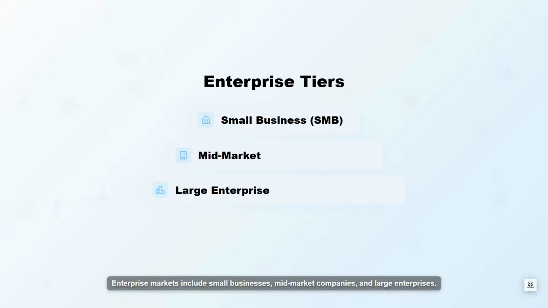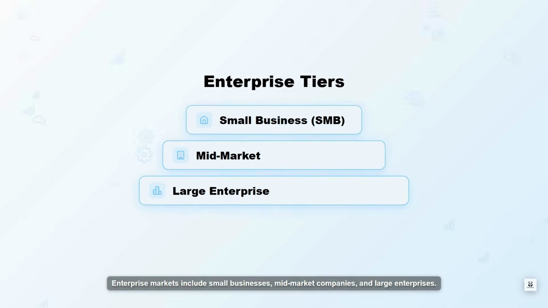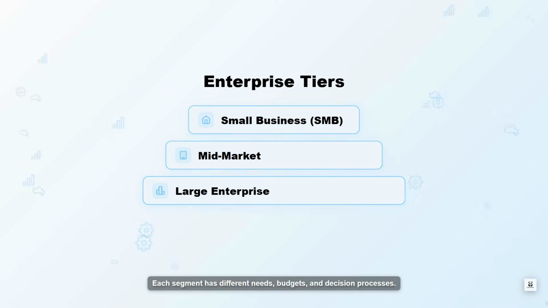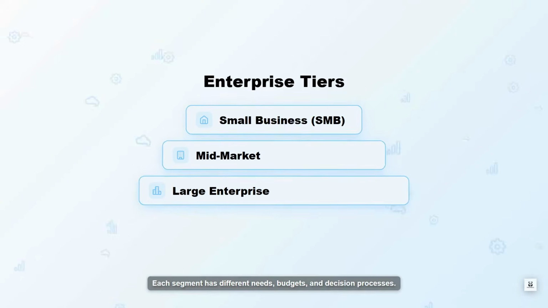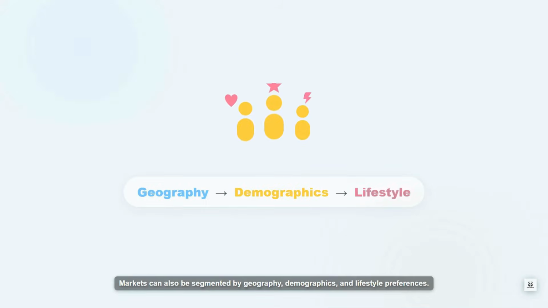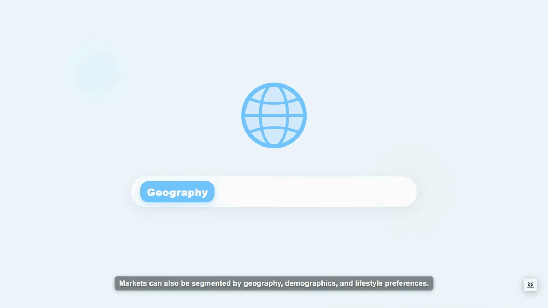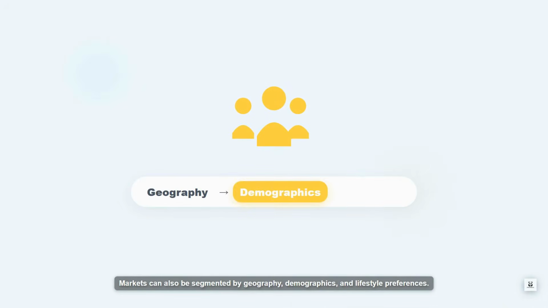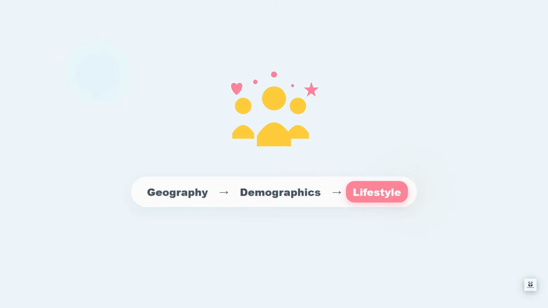Enterprise markets include small businesses, mid-market companies, and large enterprises. Each segment has different needs, budgets, and decision processes. Markets can also be segmented by geography, demographics, and lifestyle preferences.